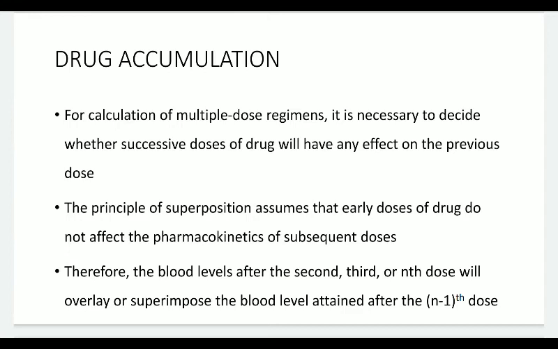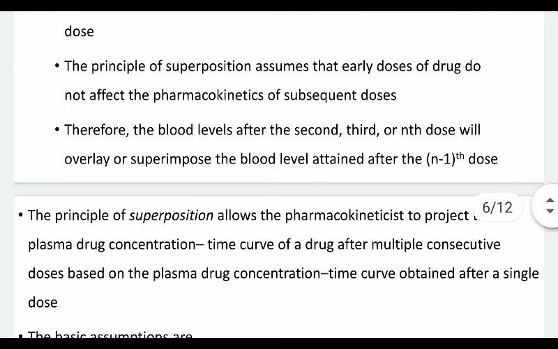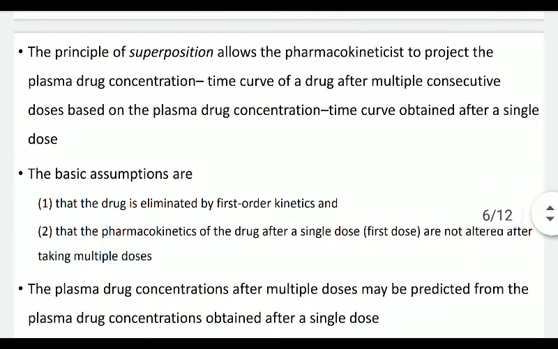Therefore, the blood levels after the second, third or fourth dose will overlay or superimpose the blood level attained after the n-1 dose. So whenever we are going for subsequent dosing, there is always a possibility that accumulation of drug can take place. The principle of superposition allows the pharmacokineticist to project the plasma drug concentration time curve of a drug after multiple consecutive doses based on the plasma drug concentration time curve obtained after a single dose.